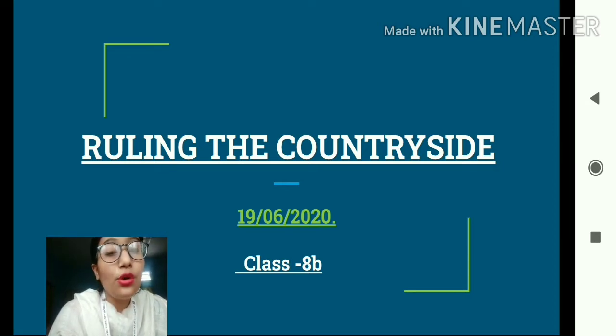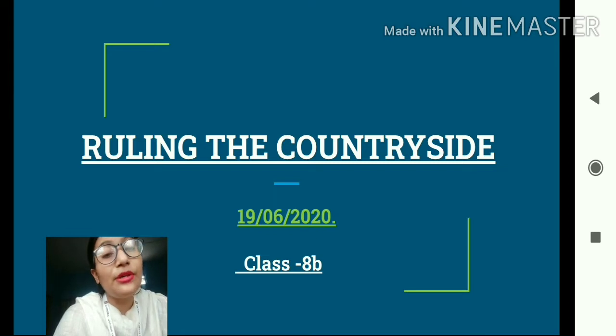So students, as you all know, in our last class, we have finished the chapter, Why Do We Need a Parliament? We have done the revision, we have done the question answers as well. We have recapitulated all the important concepts from that particular chapter. So students, this brings us to the last chapter, the one last chapter which is remaining from your PT1 syllabus, that is ruling the countryside.